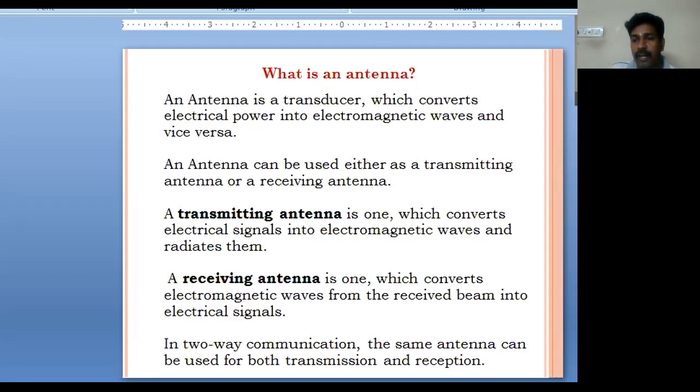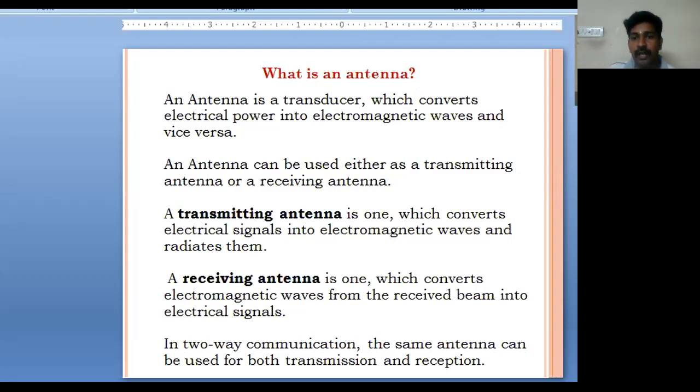For example, if you have FM stations, we need not transmit information to the FM radio station. We just want to receive the signals from the FM station. So we have the receiving antenna to receive the signals. In the FM station, they will have only the transmitting antennas. A transmitting antenna converts the electrical signals into electromagnetic waves, and it will radiate them.